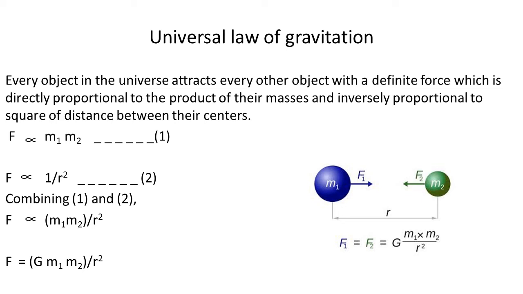Right now you have to understand one thing, that this G is nothing but proportionality constant. So F is equal to G m1 m2 upon r square. So this is the formula with which you can calculate the force of gravitational attraction that exists between any two objects which are the part of this universe.